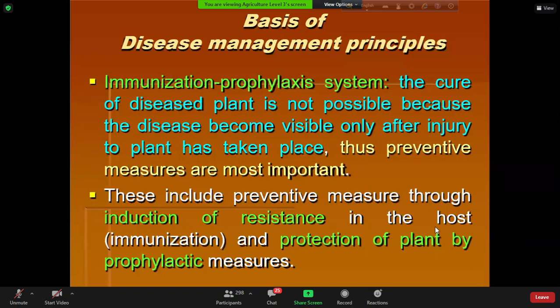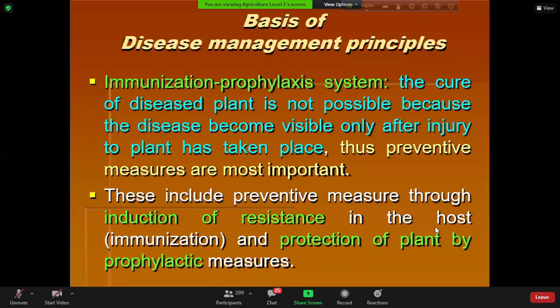What do we have to do? We have to prevent the pathogen so that there is no disease. Mind it, unlike a human being or animal, a diseased plant can never be transformed into a healthy plant.